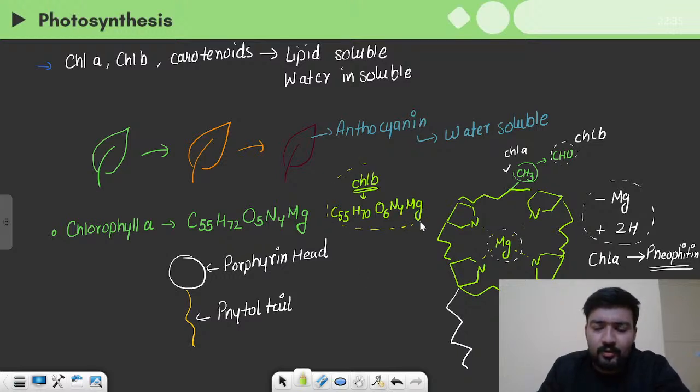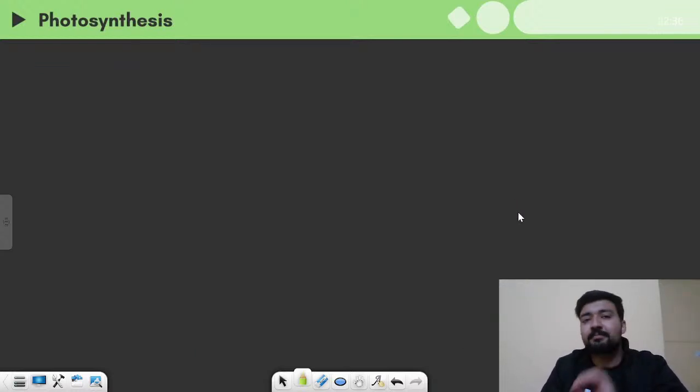So yes, it can ask you the molecular formula. It won't ask you the molecular formula of any other pigment. So you should know it for chlorophyll A and chlorophyll B. And this is the whole idea of the molecular structure, how they are converted, and the molecular formula as well, right? So let us move on.